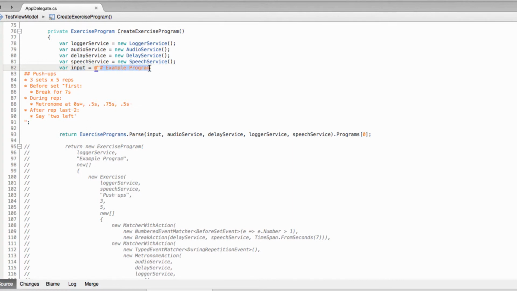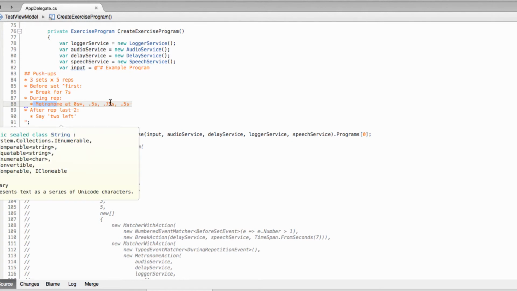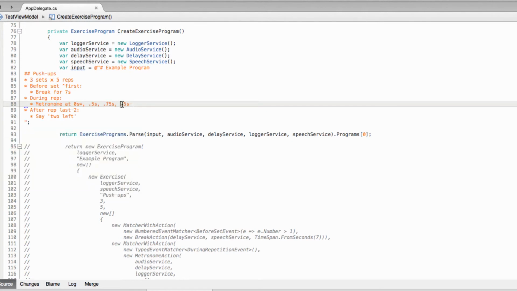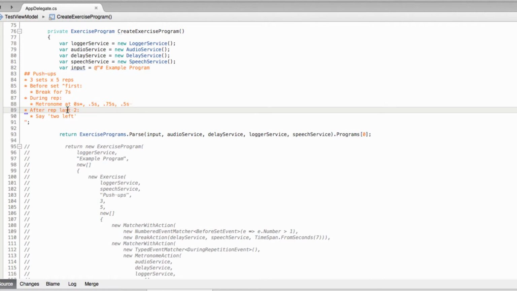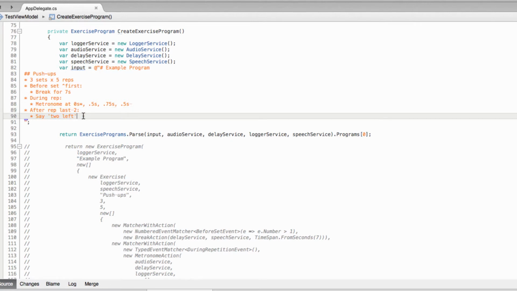So we've got a single program called example program, and then a single exercise called push-ups, 3 sets, 5 reps each. And then before any set apart from the first, we've got a break for 7 seconds. And then during the rep, we've got a metronome at 0 seconds with a bell, half a second later, 0.75 seconds later, and then half a second later than that without any audio. And then finally 2 reps before the last, we've got this say 2 left action here.